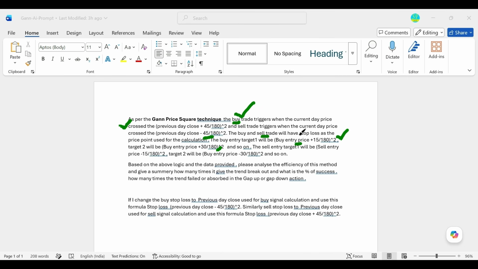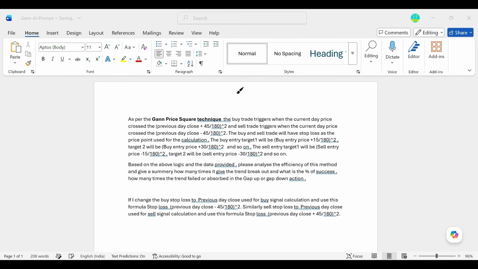Likewise, if the sell entry triggers, you have similar targets: sell entry price minus 15-degree support is the first target, and sell entry price minus 30-degree support will be your second target. So this is the logic of that particular method.